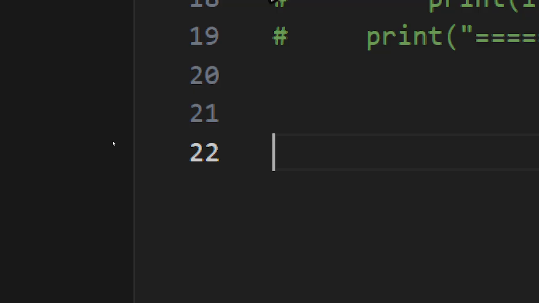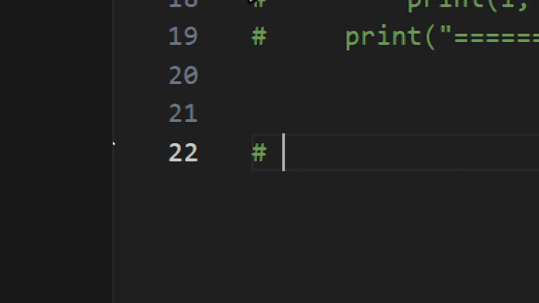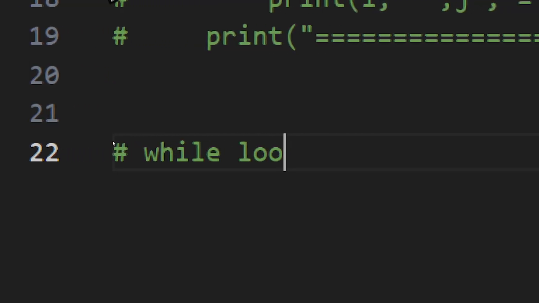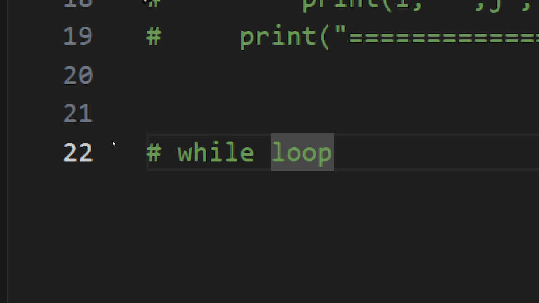Another section is the while concept: W-H-I-L-E, while loop. This is also a loop concept. The for loop is used for a sequence; it runs until the sequence is finished. But the while loop runs repeatedly, multiple times, until the condition is true.